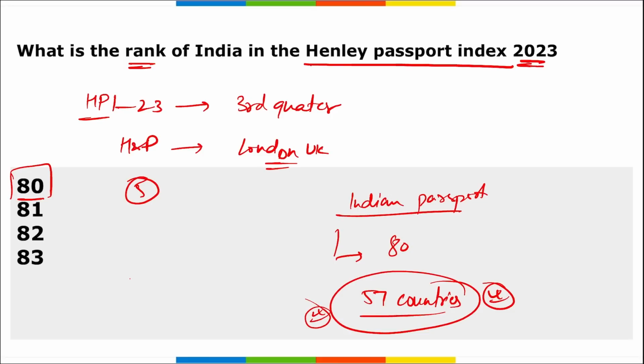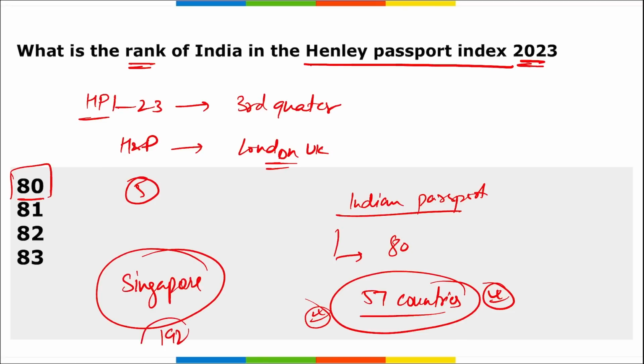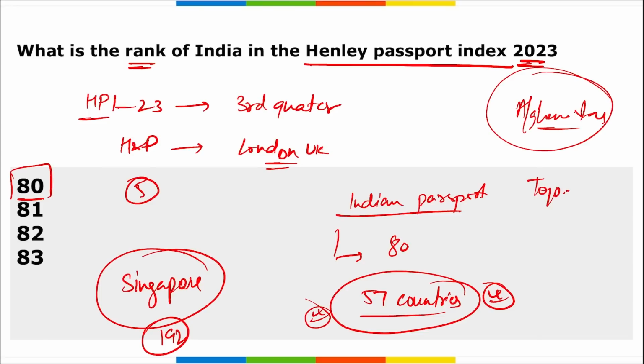Then, which is the world's most powerful passport? It is Singapore. Correct. Singapore is the world's most powerful passport with free access to 192 nations. Earlier it was Japan, but now Singapore has beaten them to secure the top position. Right? And Singapore increased their score by almost 25, pushing it up in the ranking over the past 10 years to the first position. Then in the last position it is Afghanistan. Correct? Then India is sharing this position with Togo and Senegal. So both of them also have 80th rank in this Henley Passport Index. Correct?